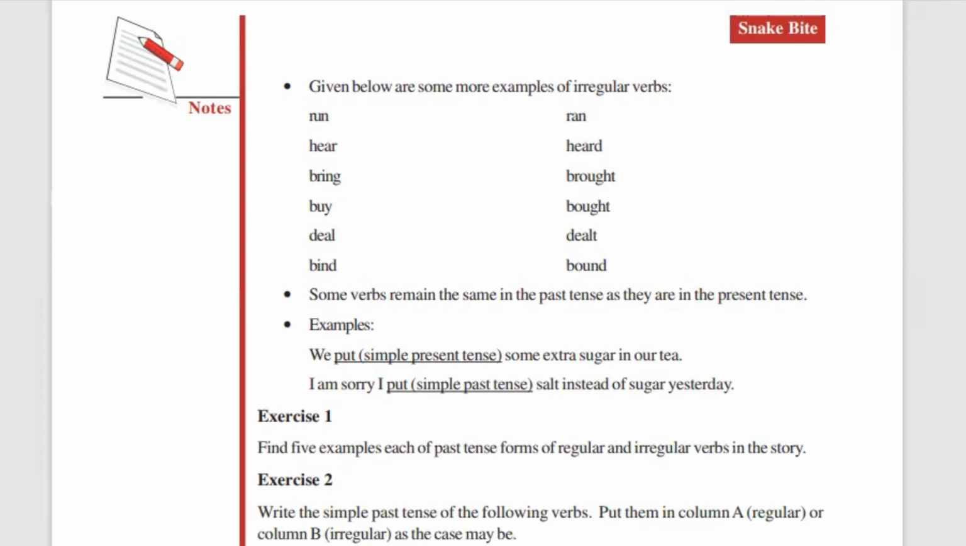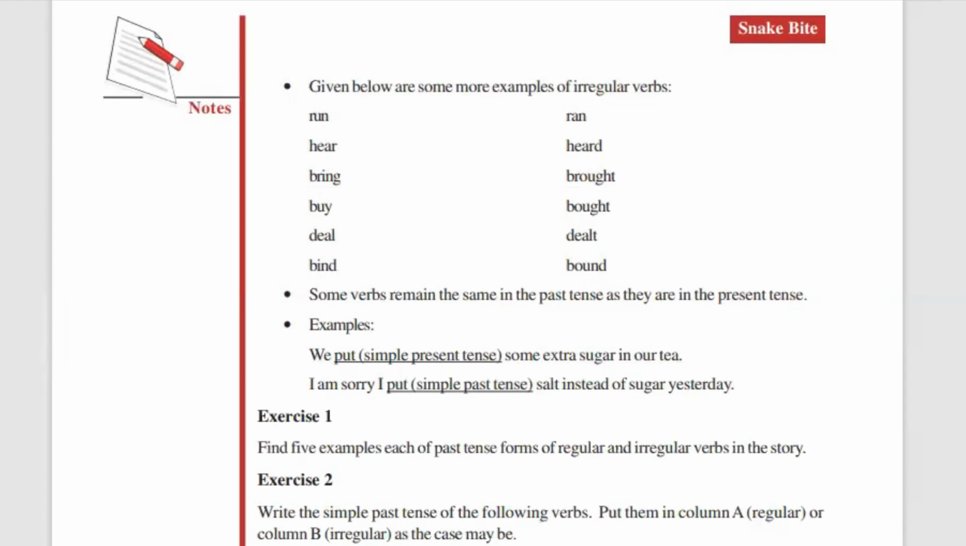So once again, I'm reading. Take will be took, throw will be threw, catch will be caught, run will be ran, hear will be heard, bring will be brought, buy will be bought, deal will be dealt, bind will be bound.